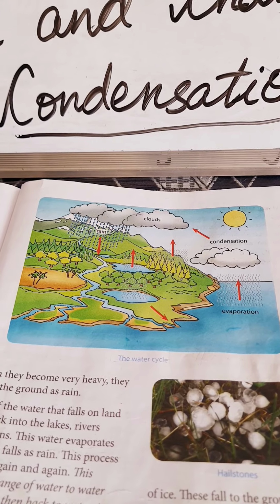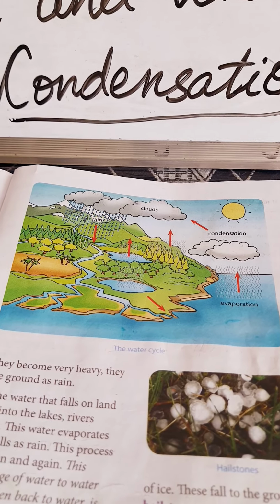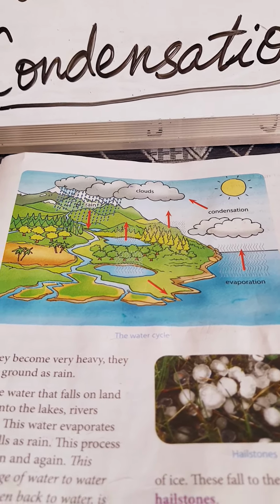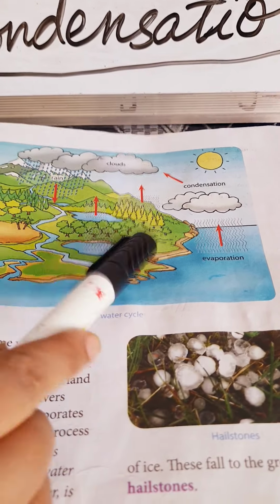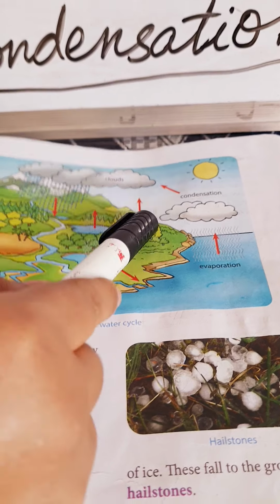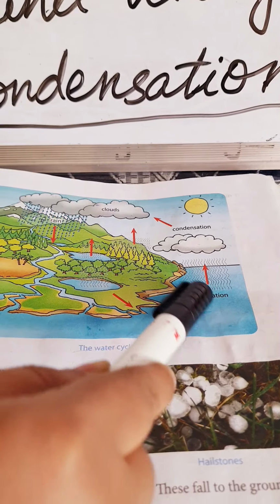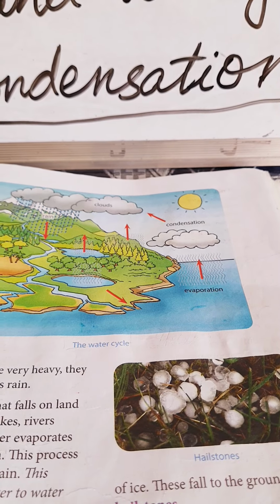As the sun shines down on the earth, the water in the lakes, rivers and the oceans evaporates and changes into water vapor. Okay, this is what is happening. See here. Because of the sun, this evaporation process is happening. Just now I discussed, no?